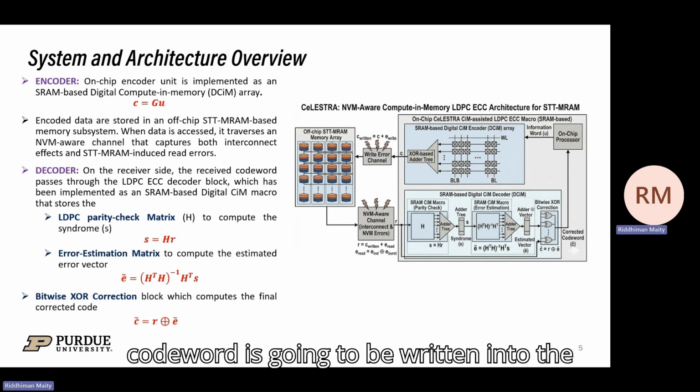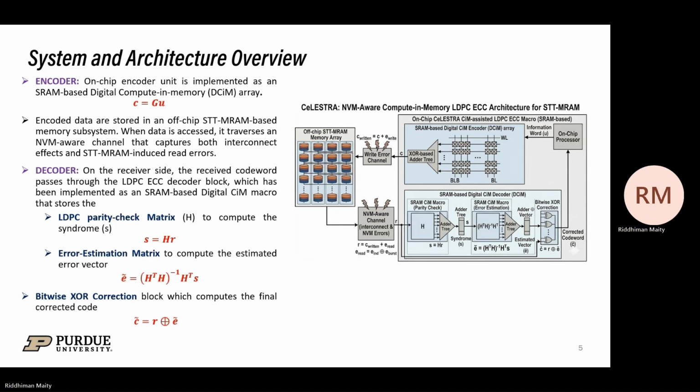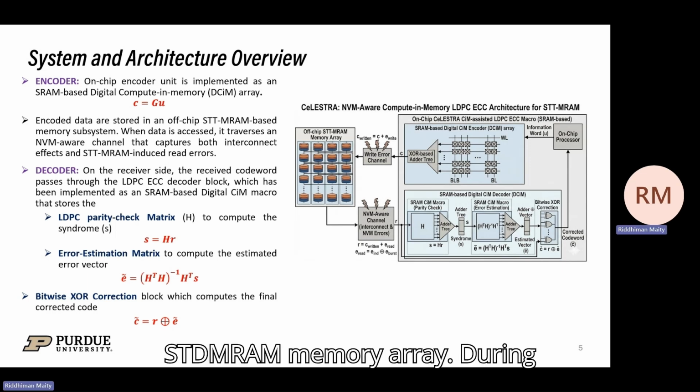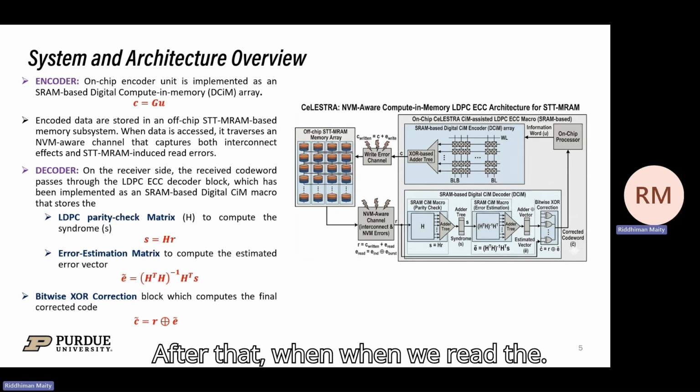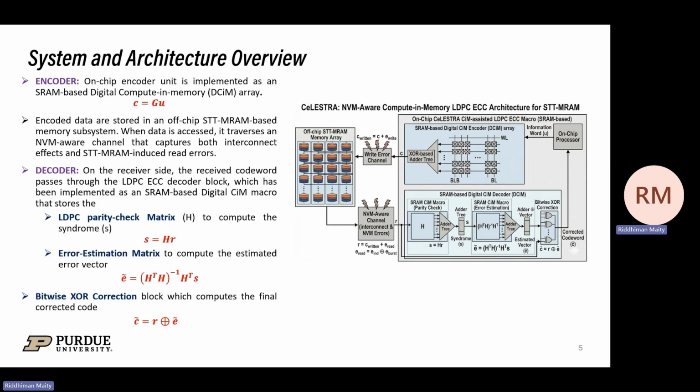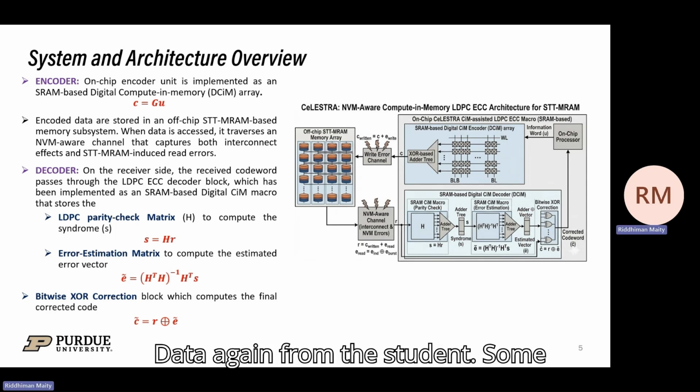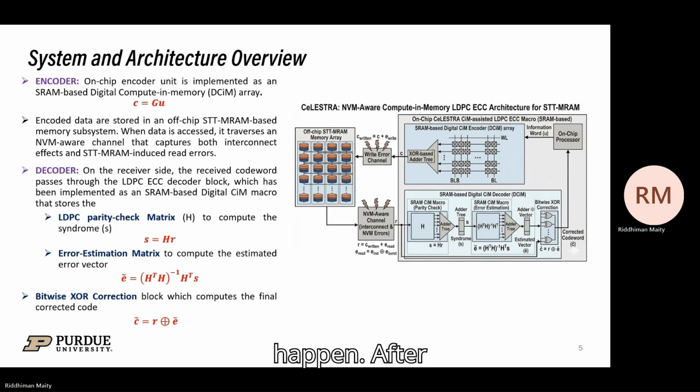The code word is going to be written into the STT-MRAM memory array. During writing the code word, it will pass through a write error channel, which will be modeling the write error of STT-MRAM. After that, when we read the data again from the STT-MRAM, some read error also can happen.